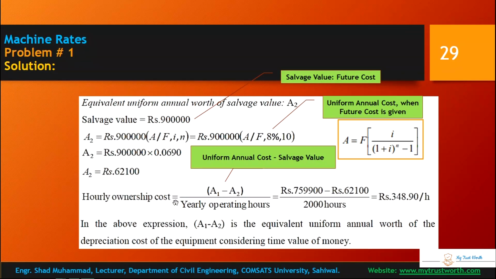So hourly ownership cost includes the initial cost minus salvage value divided by operating hours, which will be the hourly ownership cost. So this is 3348 rupees per hour, the equivalent uniform annual worth of the depreciation cost. So initial cost minus salvage value is whatever you get, and that is the depreciation cost of the equipment considering the time value of money.